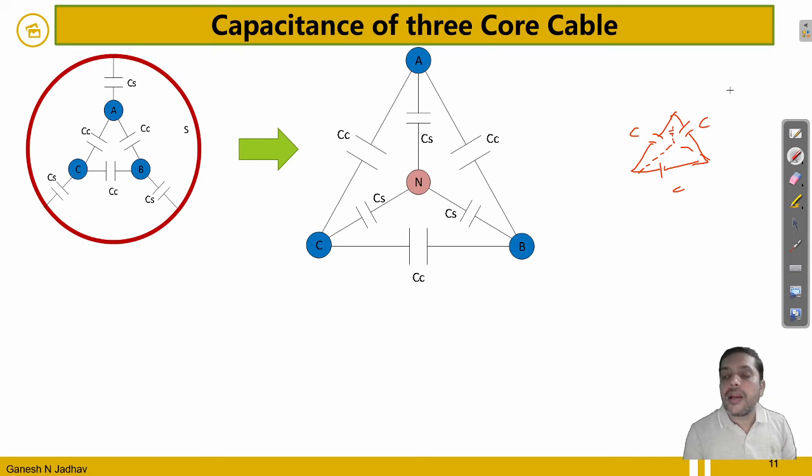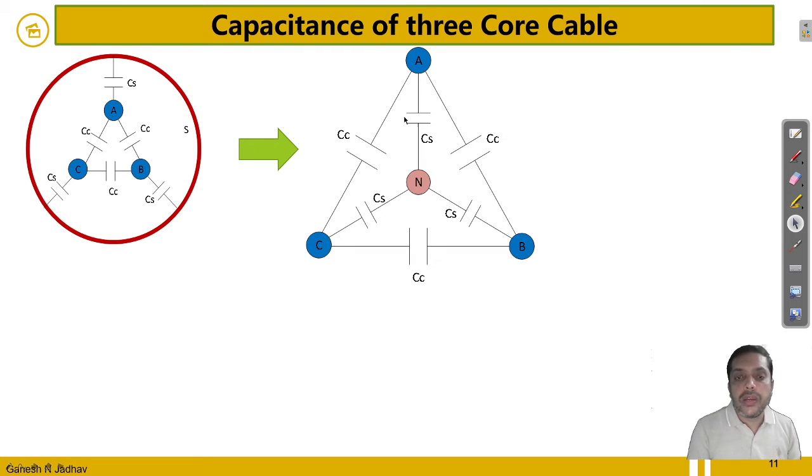So what will be the equivalent capacitance here? To calculate it, C into C divided by C into C plus C into C plus C into C. So the numerator gives C square, and the denominator is 3C square. So C square gets cancelled. Sorry, something is wrong over here. It will not be C by 3. This capacitance will come as 3C when you convert into the star.